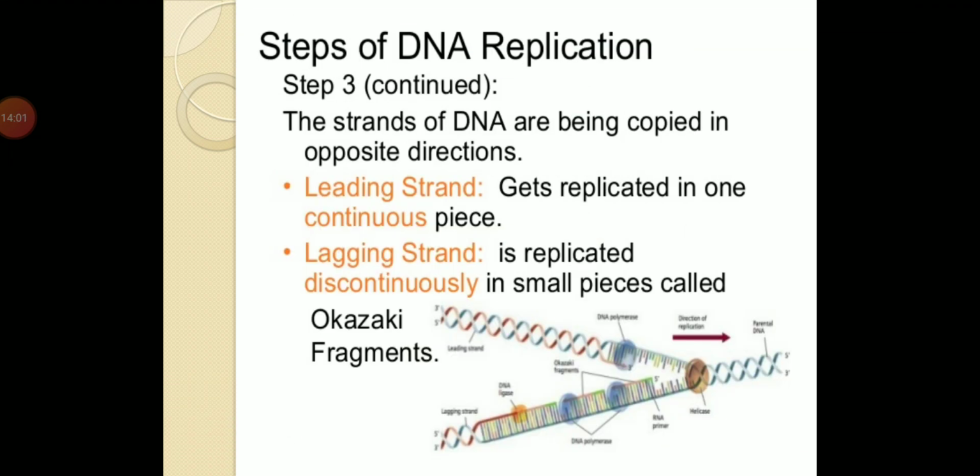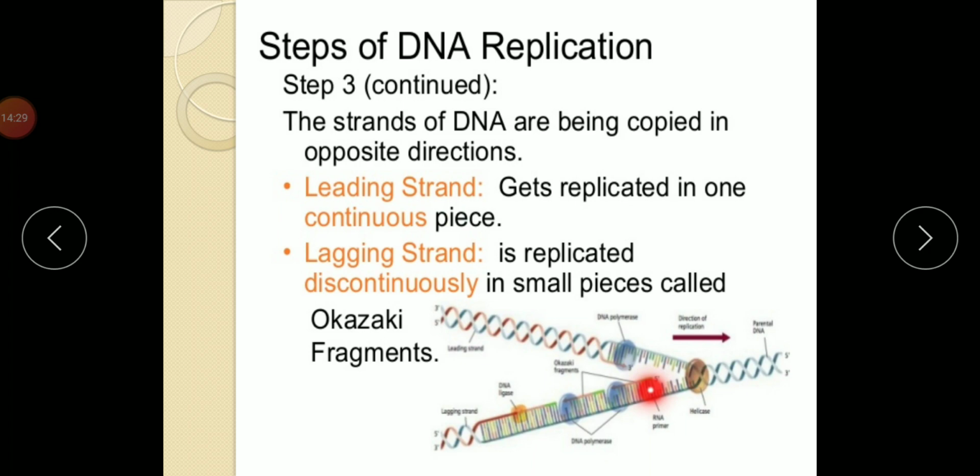Then the leading and the lagging strand. As the synthesis of the new strand takes place, there are the leading and lagging strands. Now the new strand is synthesized continuously towards the replicating fork. Here you can see one is continuously replicating towards the replicating fork. This is known as the leading strand.